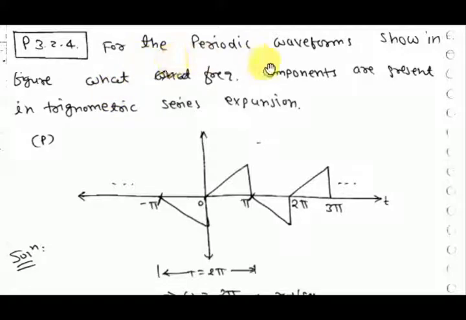This is another question. For the periodic waveform shown in the figure, what frequency components are present in the trigonometric series expansion? You have to find what frequency components are present in the trigonometric Fourier series. First of all, you have to check the signal symmetry. If you check, this is half-wave symmetry. If you shift this signal by half period, you will get it like this. Now the negative of that, you will get it like this. Means you get the same signal, means it is a half-wave symmetry signal, not even, not odd, only half-wave symmetry. So it contains only odd harmonics.